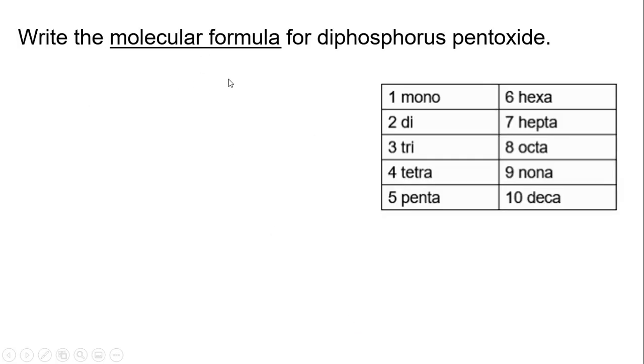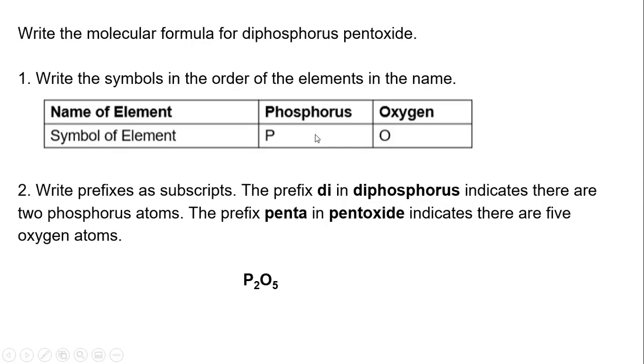And now this is asking for the molecular formula. So we have the name, we want the formula. So let's take a look at what this is. Before we even look at anything else, this is di. Di means 2. Pent, it would be penta, but we dropped the A on this, and it is 5. So 2 and 5. Now that we have discovered what the subscripts are, we need to also determine what the element is. P is for phosphorus and O is for oxygen. So now we can bring those down because this is asking for the molecular formula.